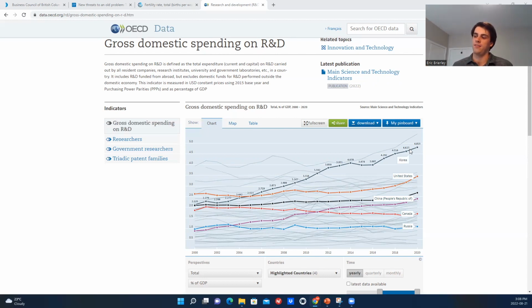So I really like this as a way of showing potential future gains in labor productivity because things like patent applications are going to be tied to increased spending in R&D, and those are two really strong indicators of a country's relative inventiveness.